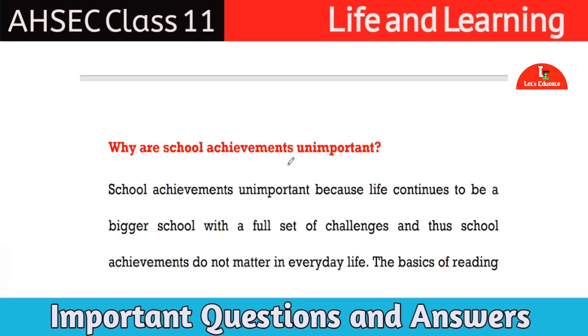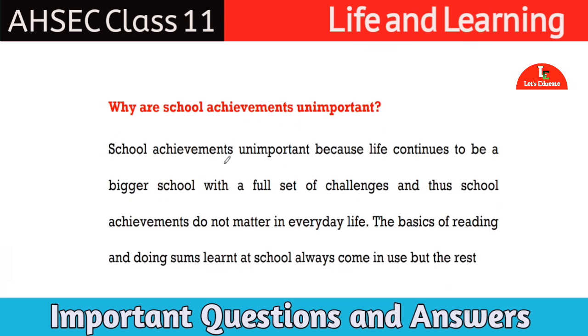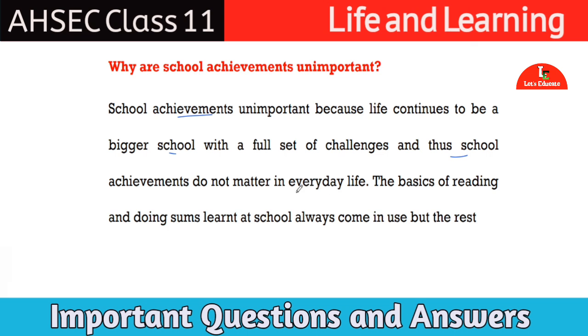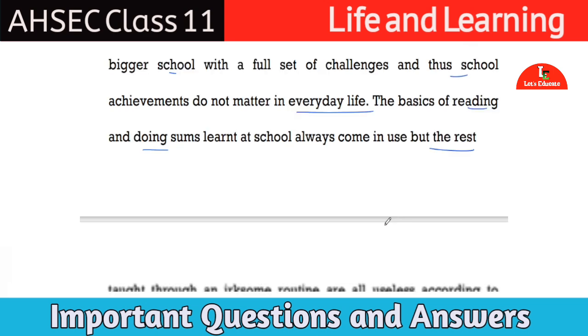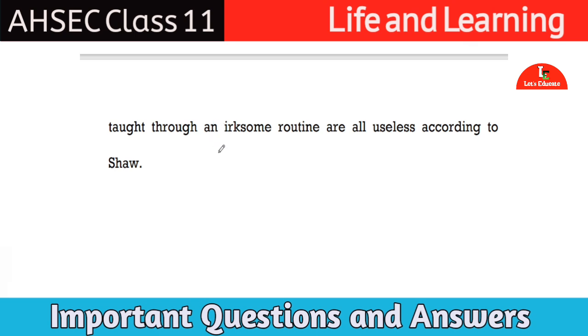Why are school achievements unimportant? Answer: School achievements are unimportant because life continues to be a bigger school with a full set of challenges, and thus school achievements do not matter in everyday life. The basics of reading and doing sums learned in school days always come in use, but the rest taught through an exam routine is all useless according to Shaw. Next question.